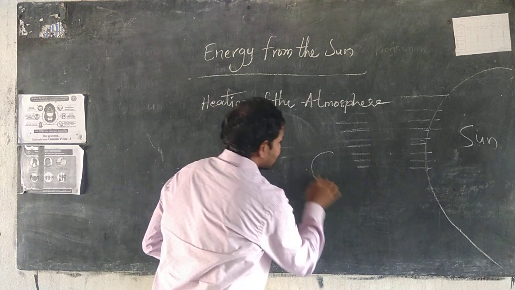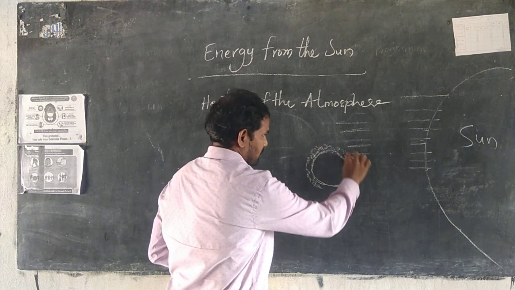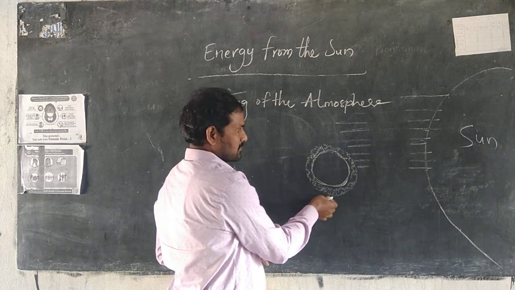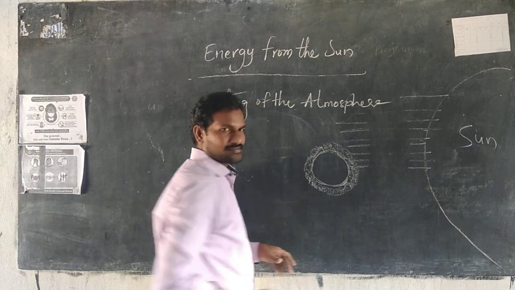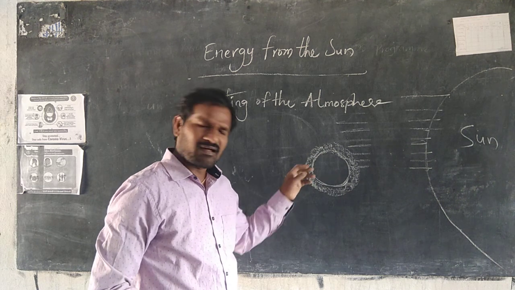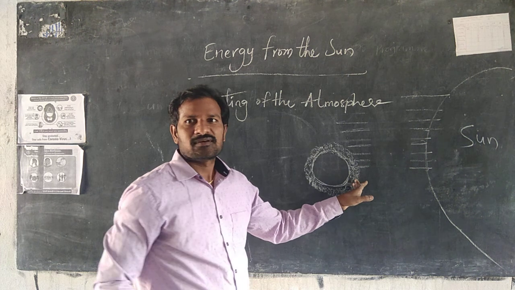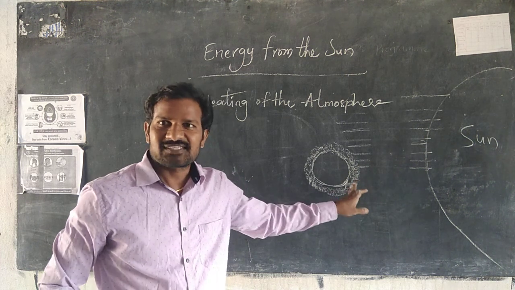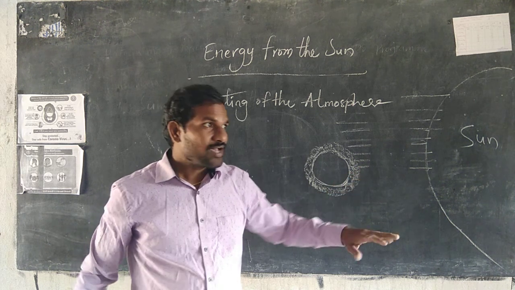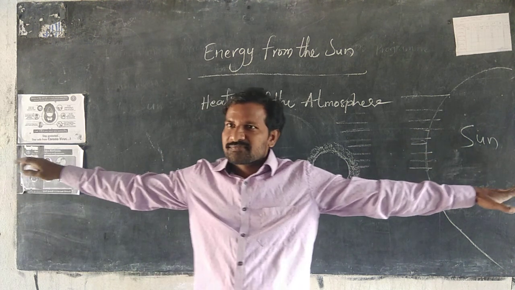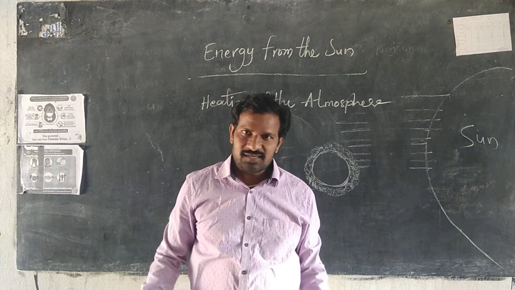For example, this is our earth. This is the layer surrounding the earth. This layer is made of gases, of all the elements that constitute it. What are the gases? For example, oxygen, carbon dioxide, nitrogen, everything we have seen. See this, our earth surface. Yes, we live on the earth surface.